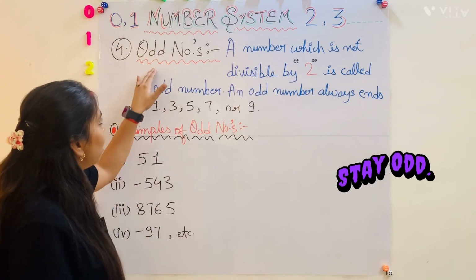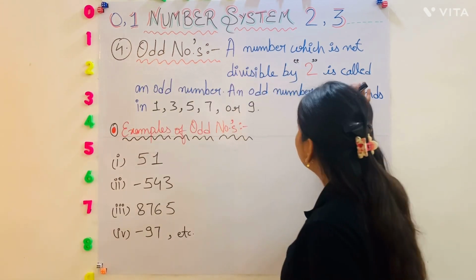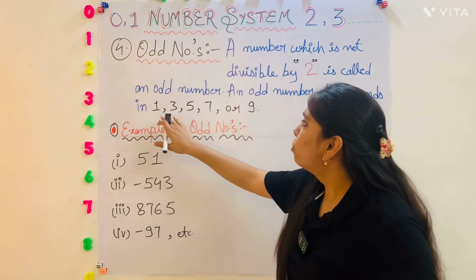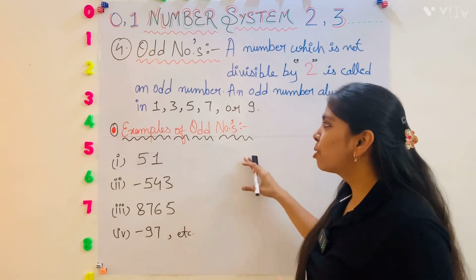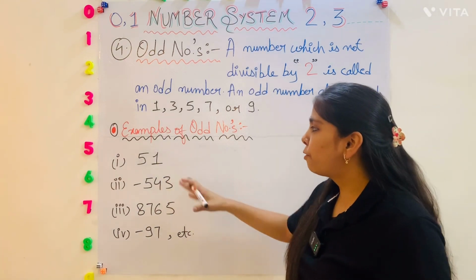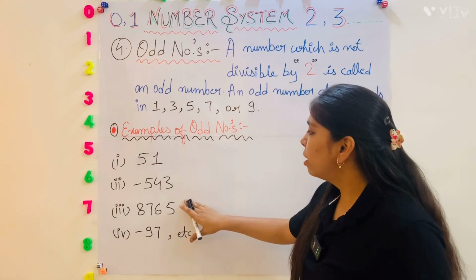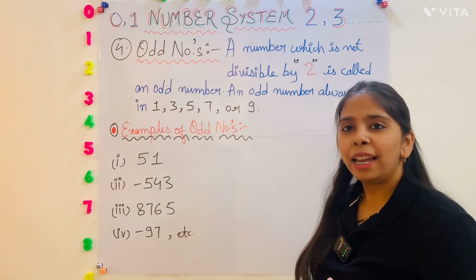Okay guys, the fourth one is odd numbers. A number which is not divisible by 2 is called an odd number. An odd number always ends in 1, 3, 5, 7 or 9. Let's see some examples of odd numbers. First one is 51, second is minus 543, third one is 8765, and the fourth one is minus 97, etc.